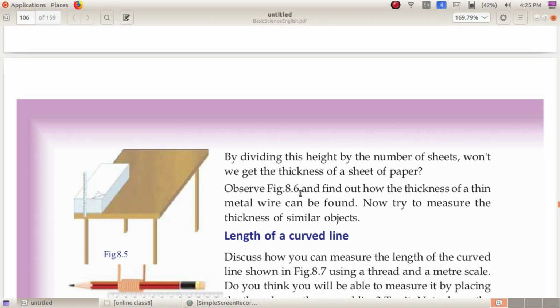That is, if the height of the 100 sheets is 1 centimeter, then you have to divide this 1 centimeter by 100. That is, 1 by 100 will be the thickness of that single sheet of paper.